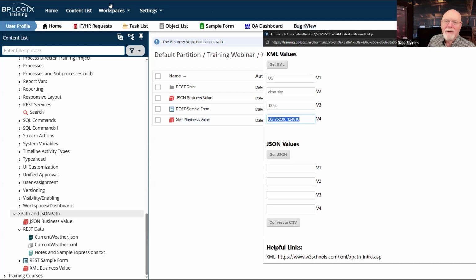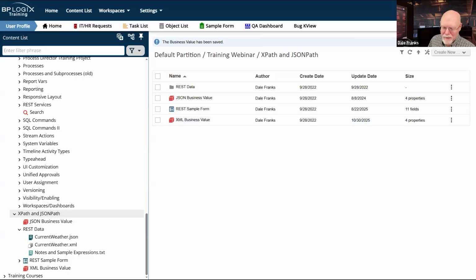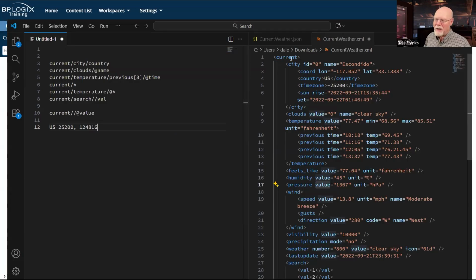So let's copy this. So many things open. And let's paste it. It's giving me that. Okay. So why is it giving me that? Well, current. All right. Well, let's see. Country, US. Okay. That's a node under current. And under city, I've got time zone. That's a node. Minus 25,200 time zone.